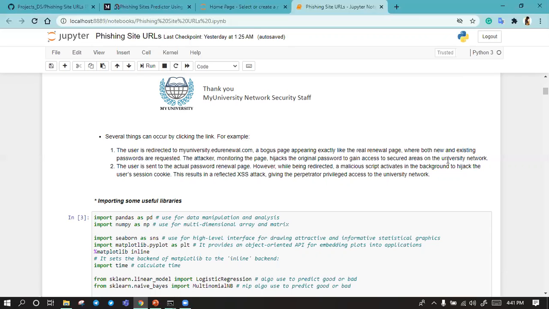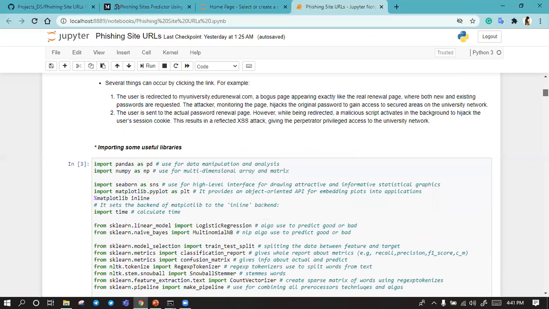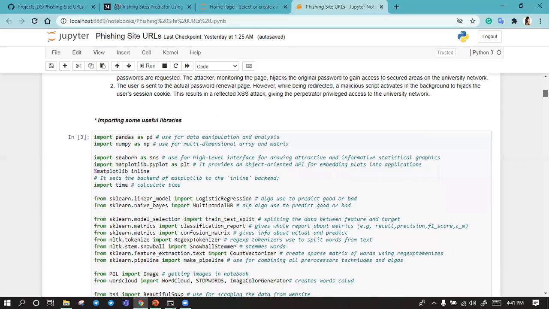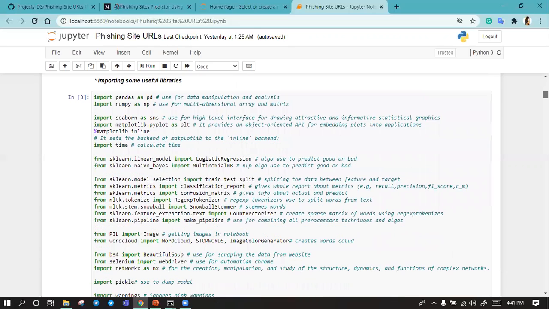Everything saved in your computer can be controlled and monitored by the hacker, and you have no idea what is going on. So in my project, you can check any kind of link, and my model will tell you whether this link is bad or not. So let's start with the code.